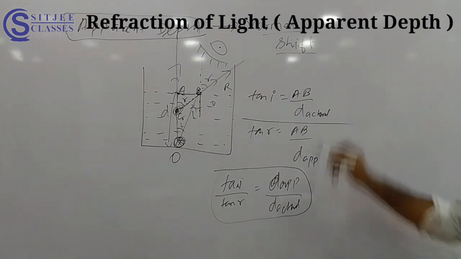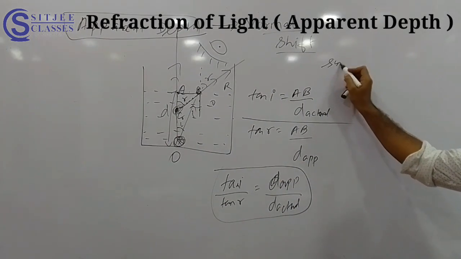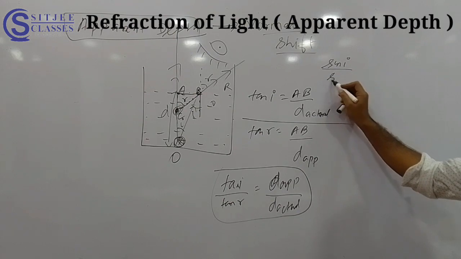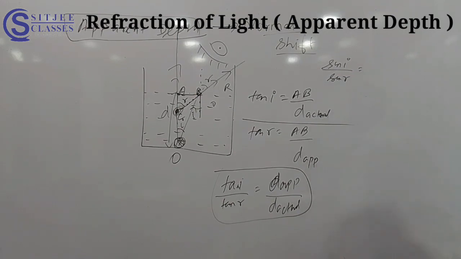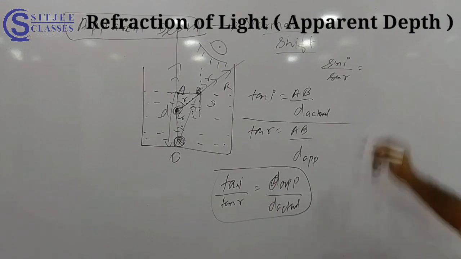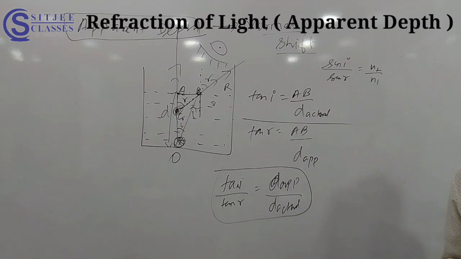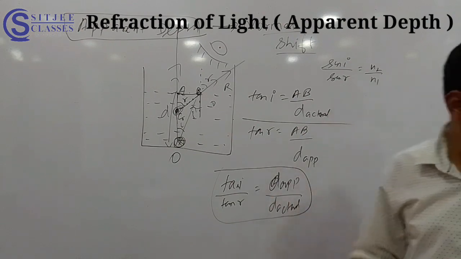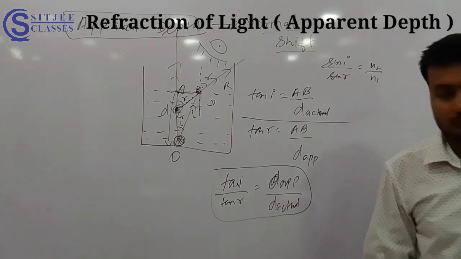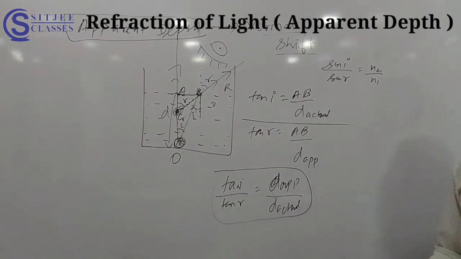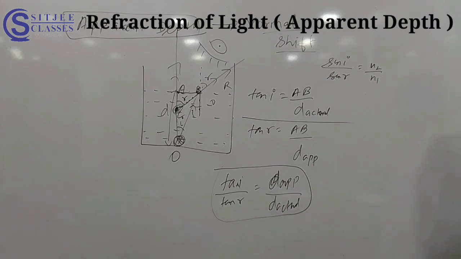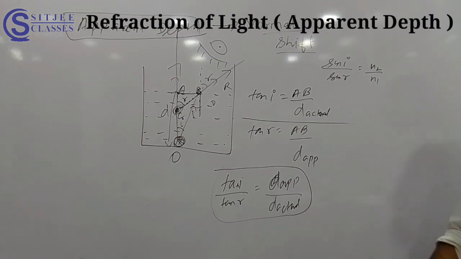Which law? Sine of angle I by sine of angle R equal to constant, N2 by N1. This already I proved, Snell's law, N2 by N1. So you said, okay, ratio of sine angle I by sine angle R, so you said constant only, you did not tell what comes after constant. Okay, no problem.